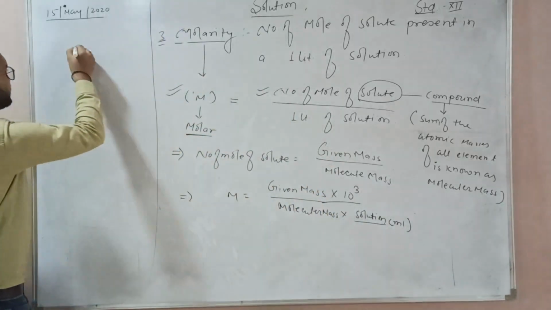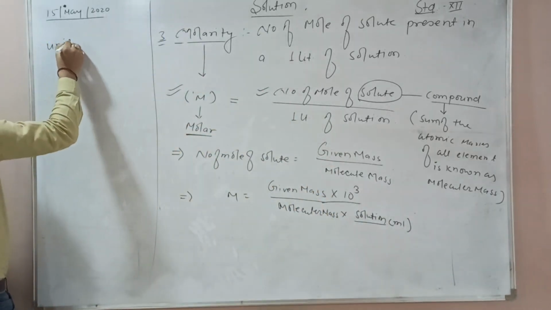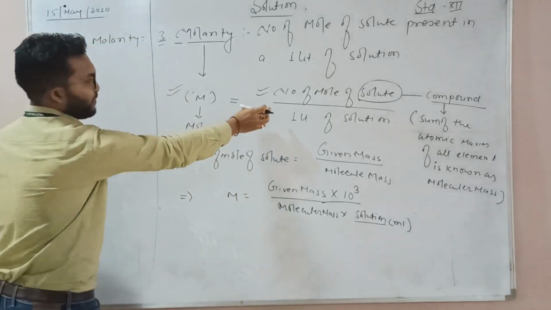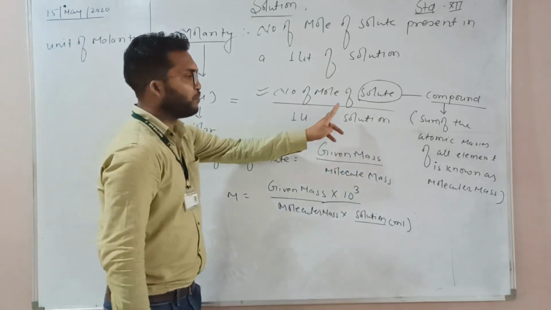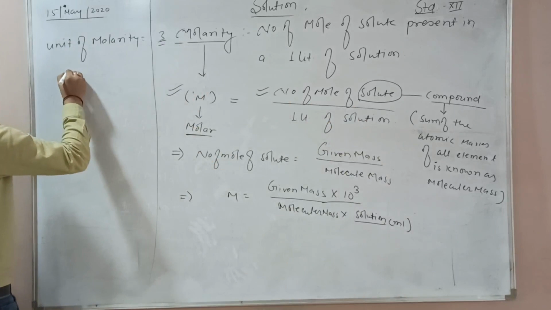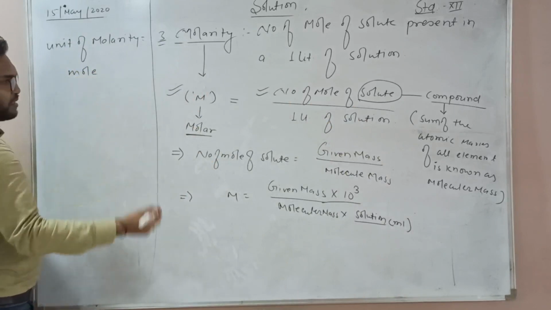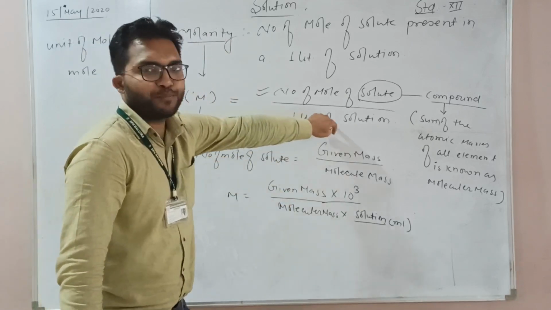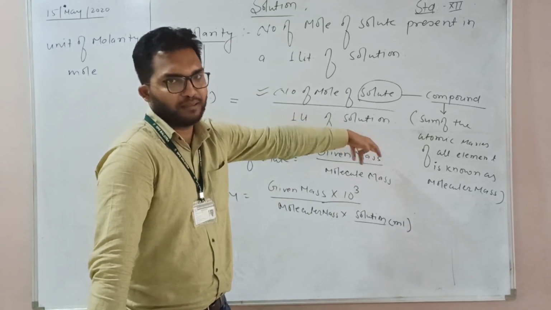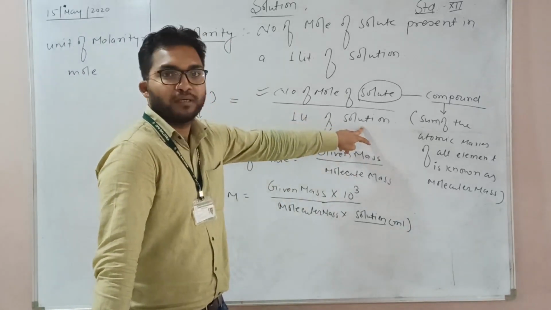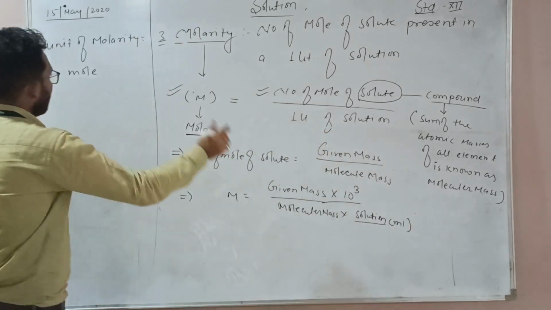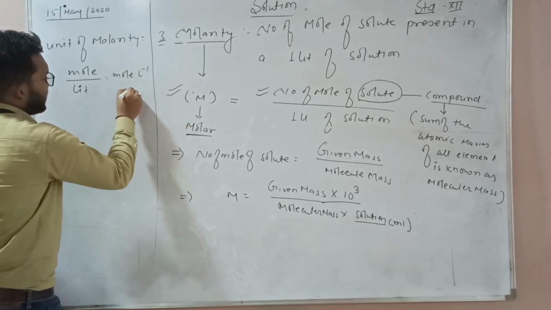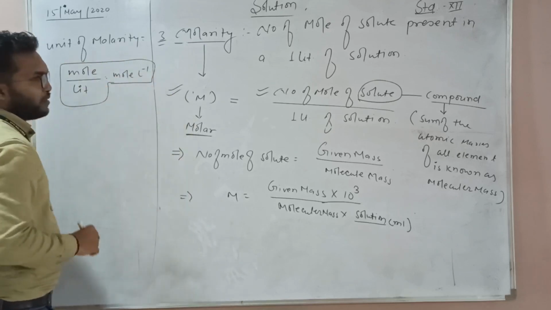Now what is the unit? We can write here the unit of molarity. We define it from here. What is the unit of number of mole of solute? That is mole, because the amount of solute is always considered in mole and present in a liter of solution. So what is the unit of liter? Liter is always a unit of liquid substances. So mole divided by liter, we can write mole per liter. Is it clear?